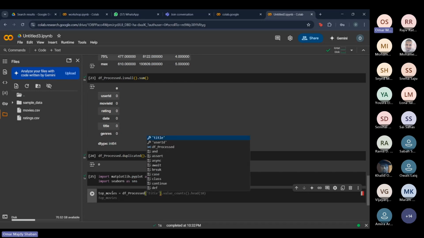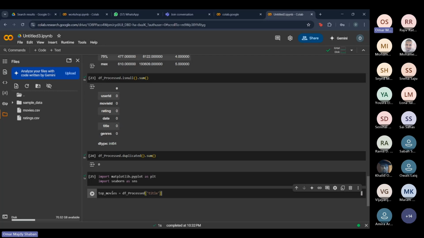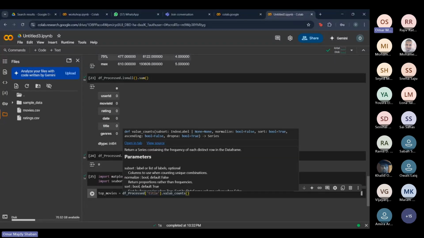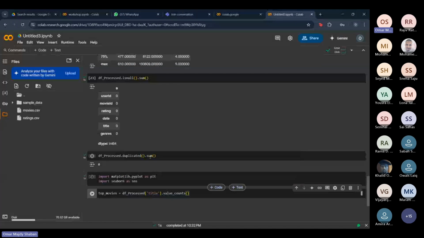So we're going to specify this column. We're only taking this column, which is the titles, the names of the movies. And what we're going to do is use the value_counts method. What it does is count how many times every single movie was mentioned.